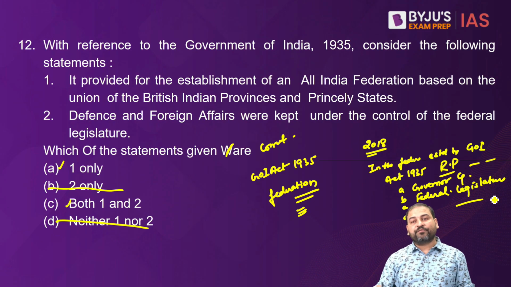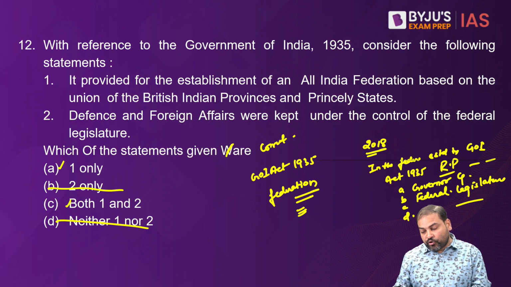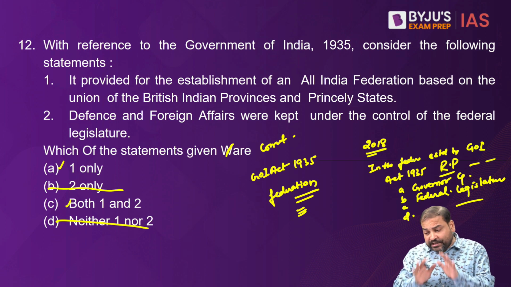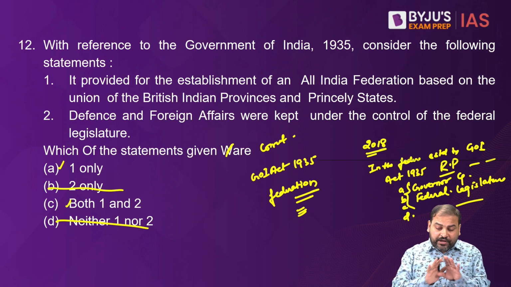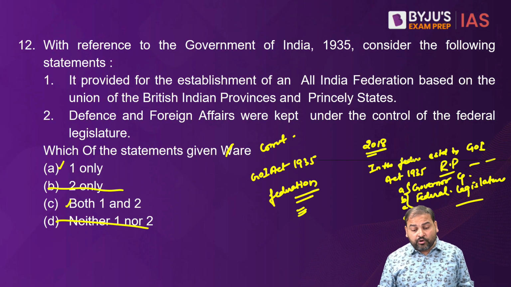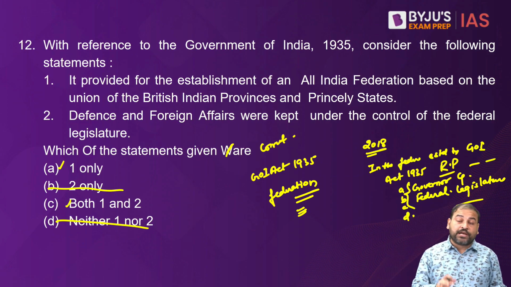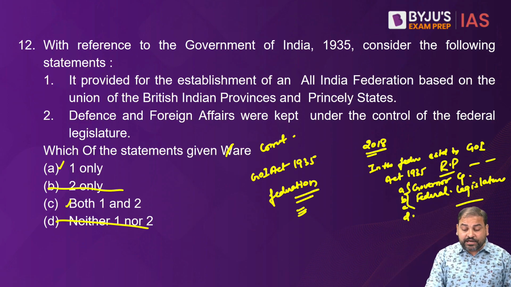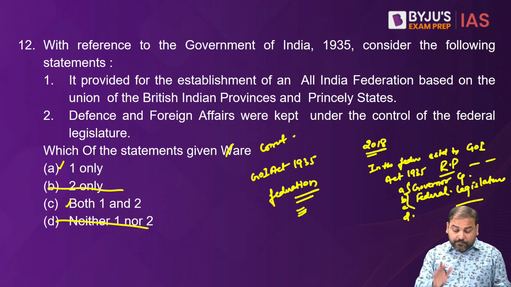So I took the help of this question, where they have given 4 options. Out of those 4 options, Governor General is separate, Federal Legislature is separate. Clearly, UPSC makes a distinction between these two. These two are very, very different. Now, for this question, I had gone and looked into your particular book, that is B.L. Grover. And in B.L. Grover, clearly it is mentioned, and I would quote the exact words of B.L. Grover.